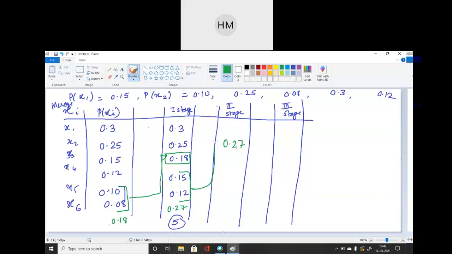ठीक है. Again I am changing the color of the pen. I will get 0.3, then 0.18. One is left. Sorry. It is 0.25. Okay. Then I will get 0.18. So in every reduction stage, I am reducing one probability each. Okay. So next again, I will total these probabilities and its total will be placed.